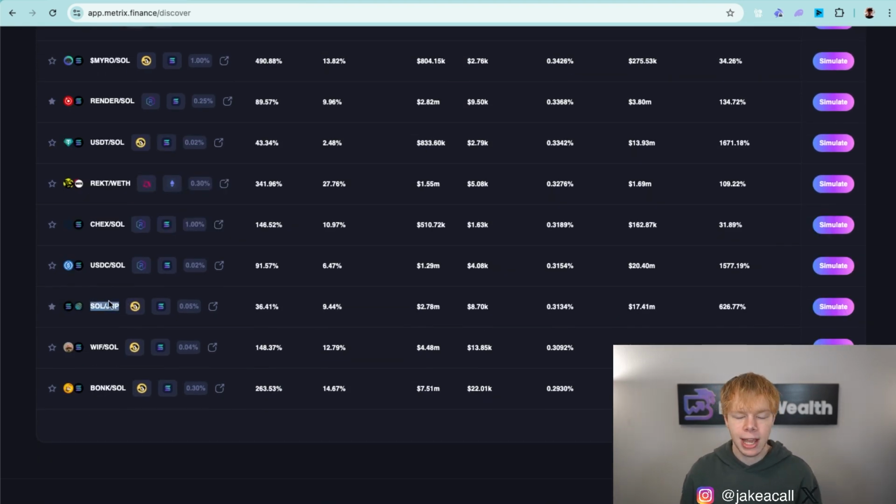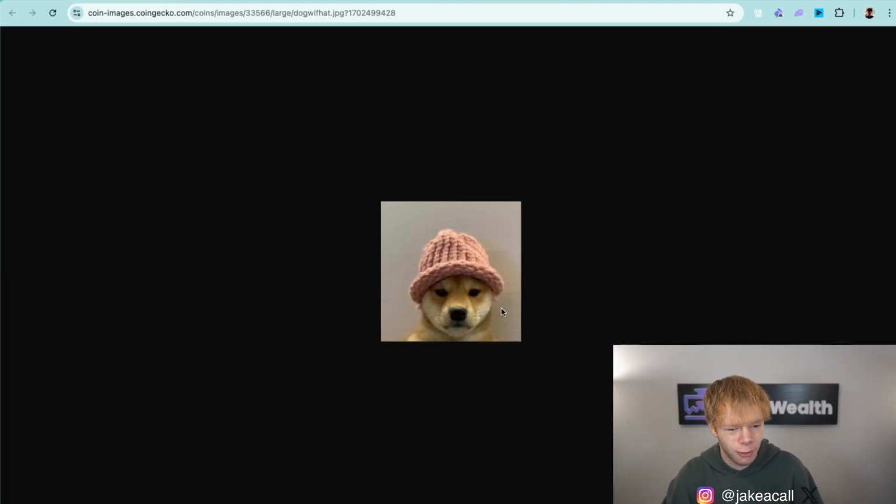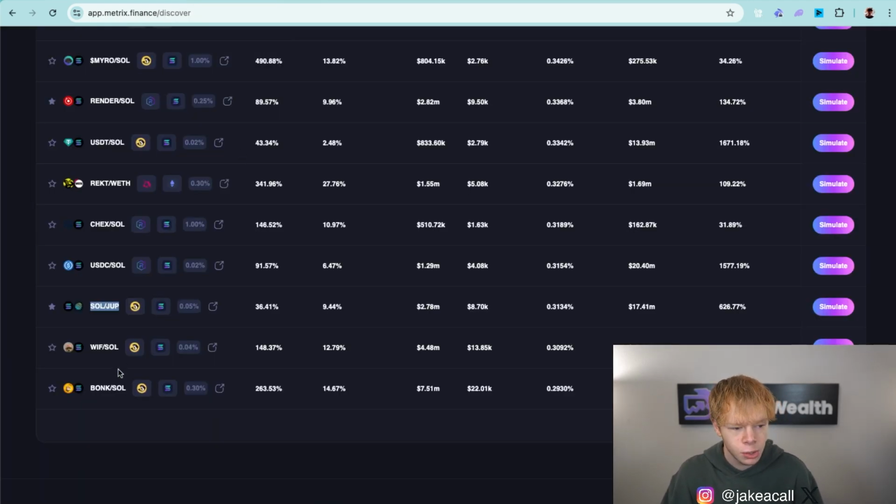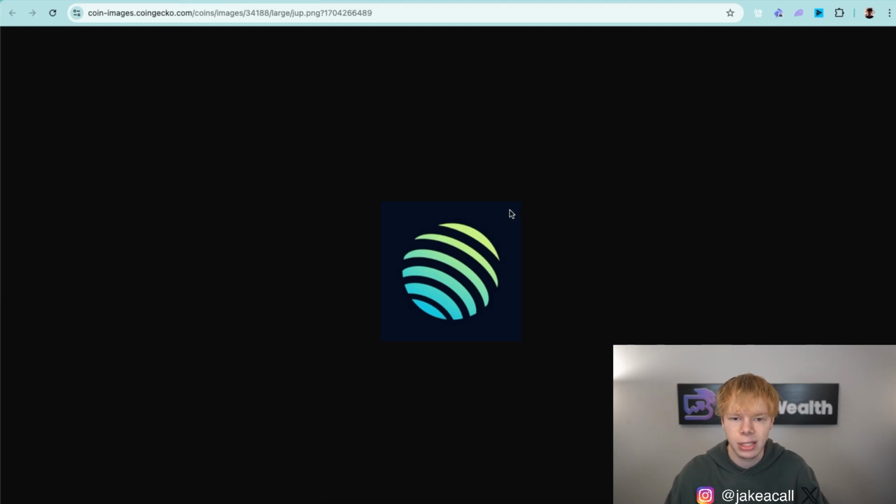Now, if you guys haven't heard of these assets, I will give you a really good rule of thumb. If you see a picture of a dog as the profile picture or just the icon, I would probably just skip right past it. And the reason why is because that's going to be a meme coin a lot of the times, or something that looks somewhat animated, looks like a cartoon character. Those are most likely to be meme coins. Whereas when you look at something like the Jupiter logo, it's all about branding. At the end of the day, it's business, right? This is not a meme coin because it's branding. It's showing the planet of Jupiter, basically.